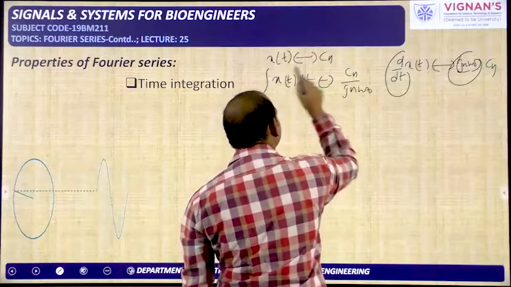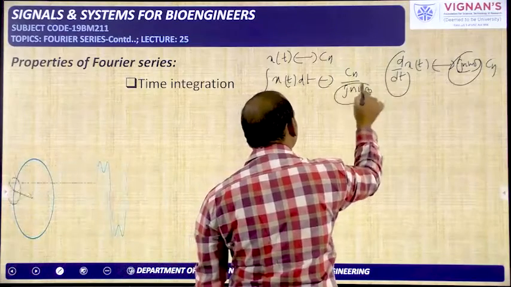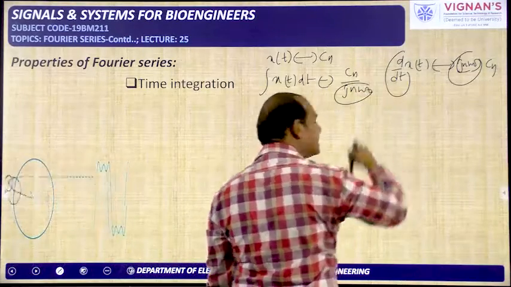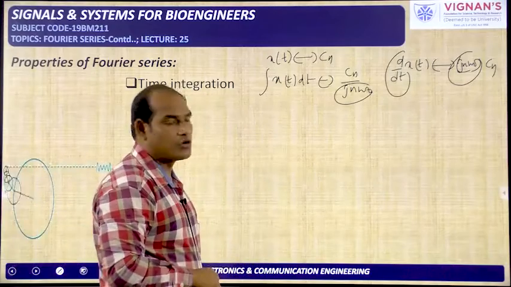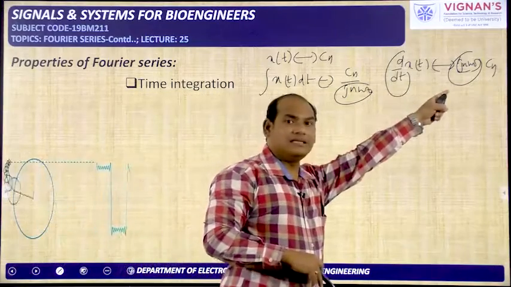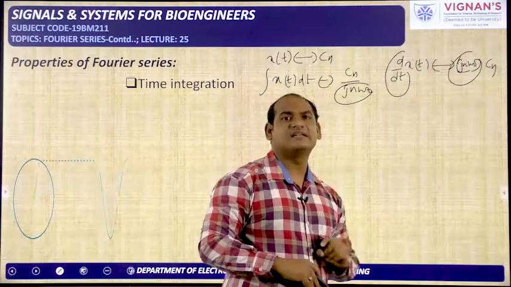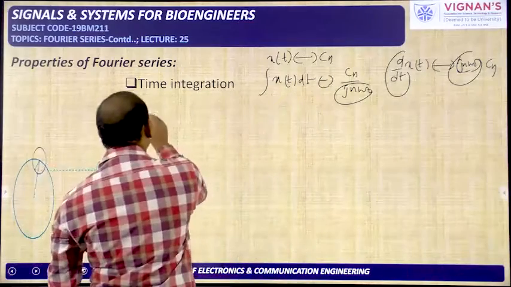Because of the integration, the variable in the frequency domain, that is jn omega naught, has to be divided. In the division, we have to write this one. Okay, here jn omega naught is in the numerator, here jn omega naught is in the denominator. That is the change. So the proof I will tell here.